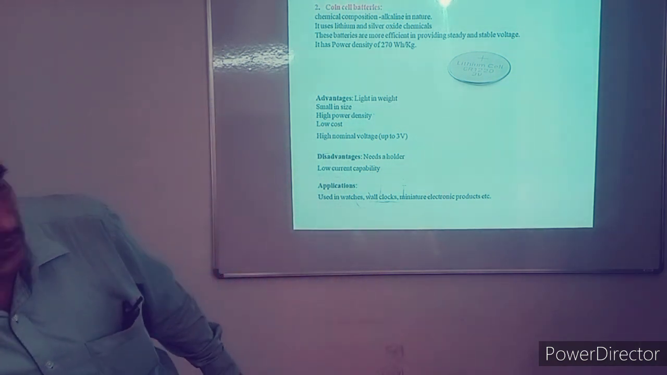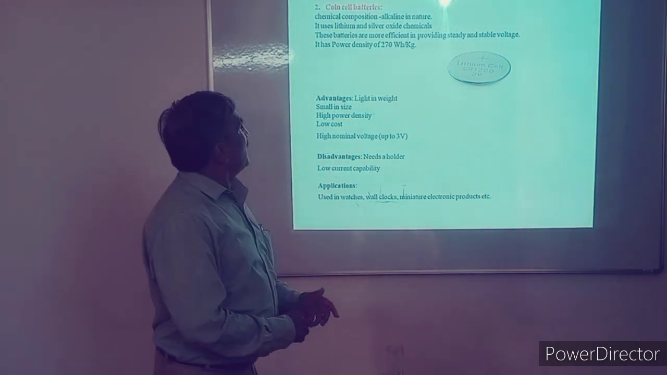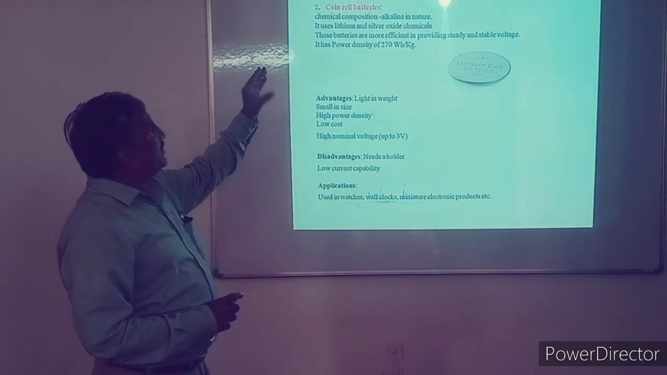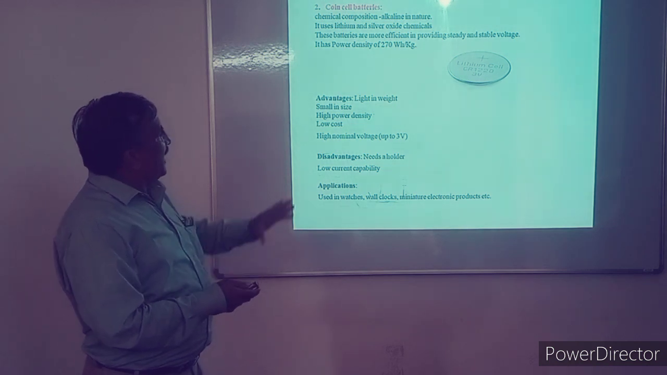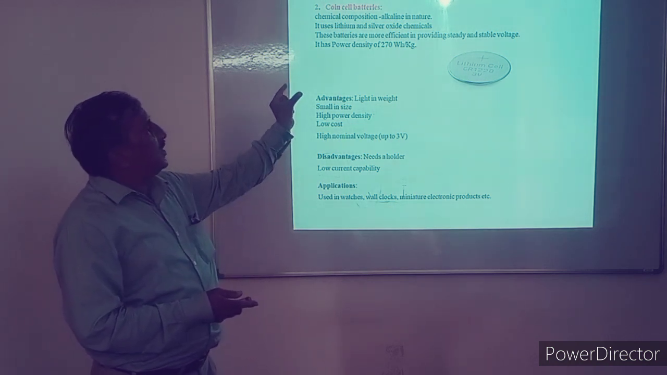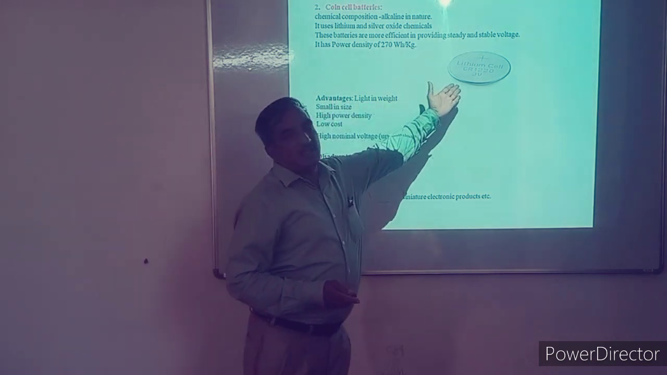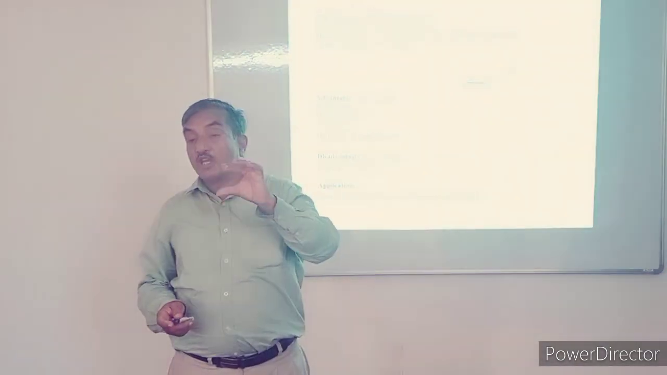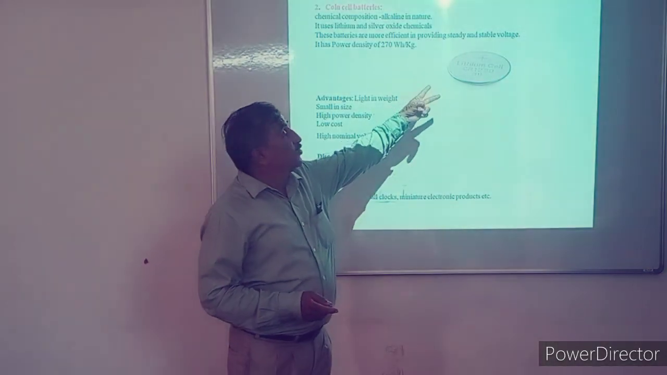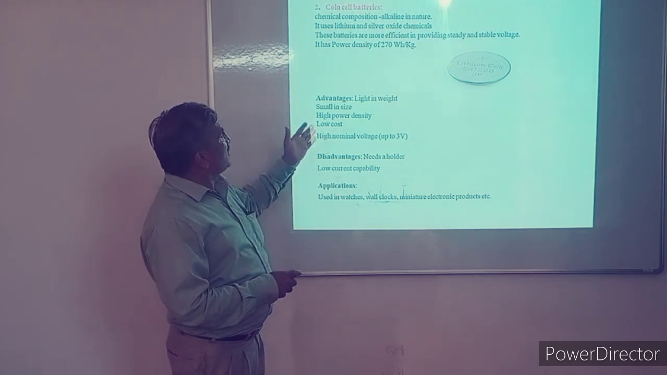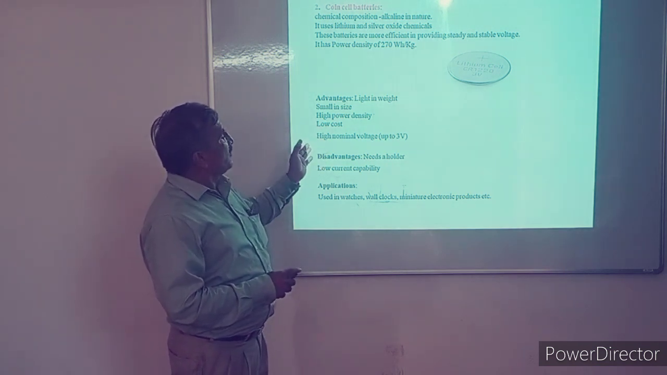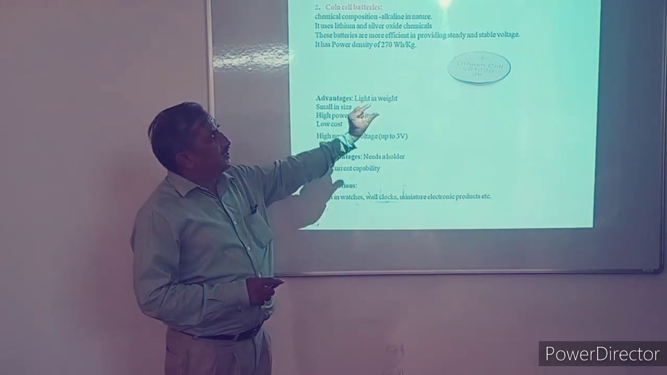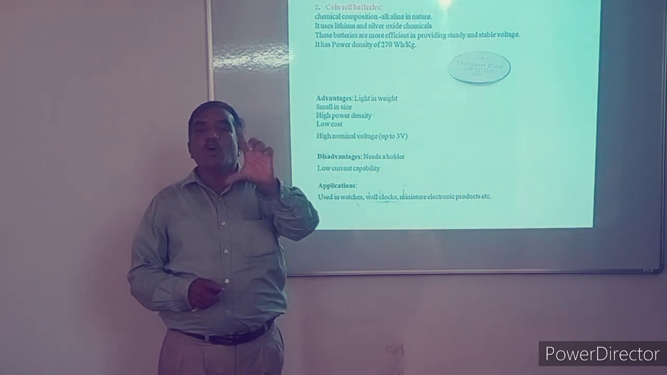Another type of DC battery is the coin cell battery. The chemical composition is alkaline. It consists of lithium and silver oxide, the combination, and it has a power density of 270 watts per kg. This type of structure is commonly used, particularly in MOS cells, even small portable equipments. Small in size, high power density, low cost, nominal voltage is about 3 volt. But the disadvantage is that they have very small current capacity.